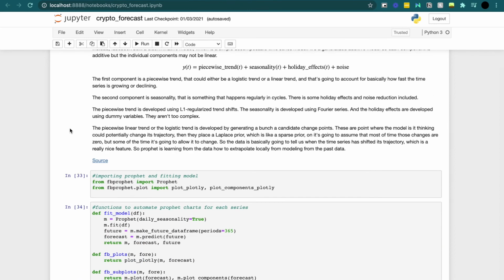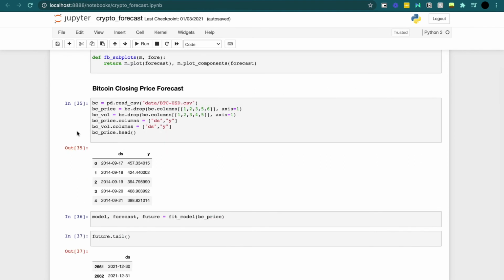So I created just some functions to fit our model and to create some plots. And so we're doing number one, the Bitcoin closing price forecast. I'm just pulling the raw data and then dropping the columns that we don't need. And here we're just doing the closing price. And Facebook Prophet requires that you input the data in this way, where the columns are labeled DS for the time and then Y for the actual value.